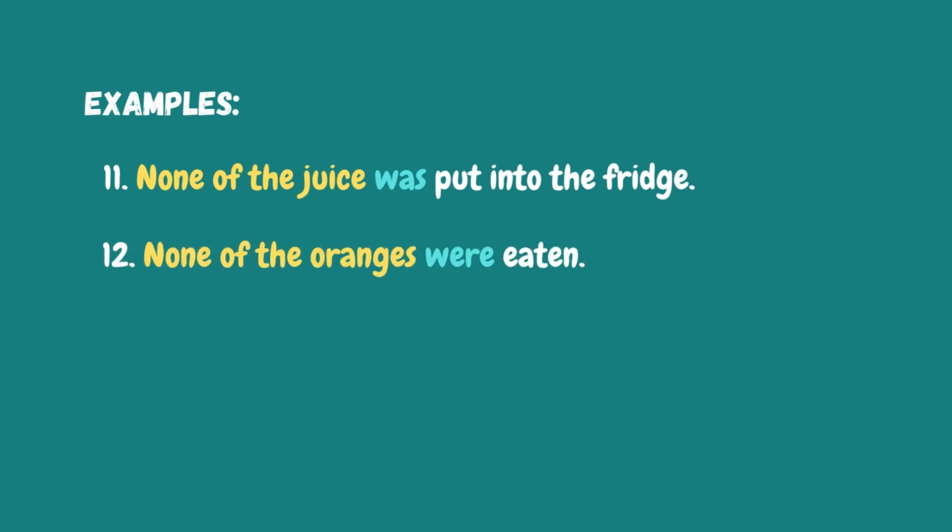Example number 12. None of the oranges were eaten. Why is it plural? Because the noun that follows the pronoun none is oranges. Oranges is plural. Okay, so therefore we had to use the plural form of the verb. I hope you understand my explanation. Okay, if you feel like you need more, you need to understand more, then feel free to watch this video again. If you're ready, let's check your understanding by taking the test.